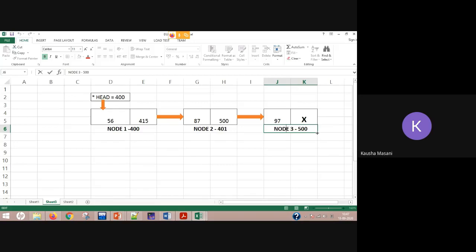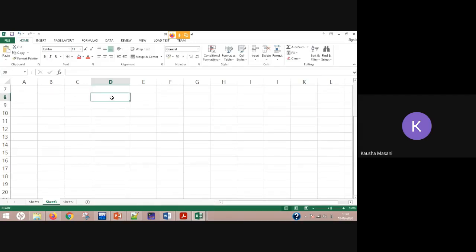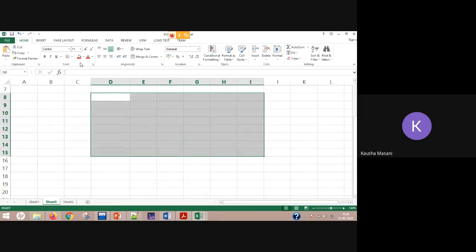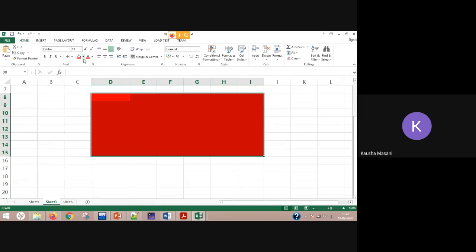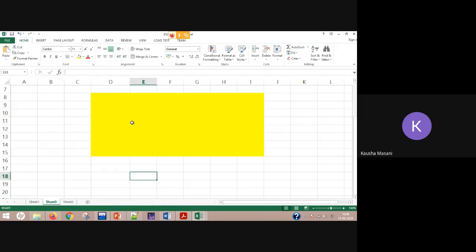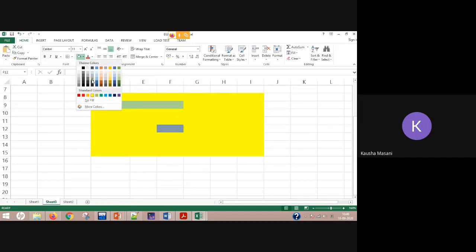Okay, so that is the advantage, if you remember that memory example I gave you. Suppose I have this whole memory block. Okay, this is my memory block, and my linked list is here somewhere, right? And I have this block as empty. Okay, this block as empty.